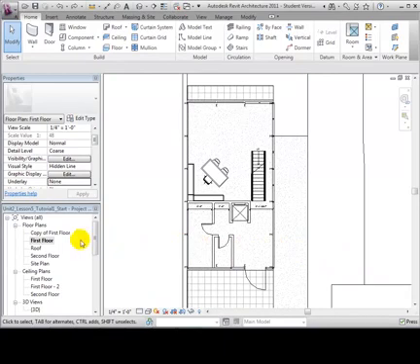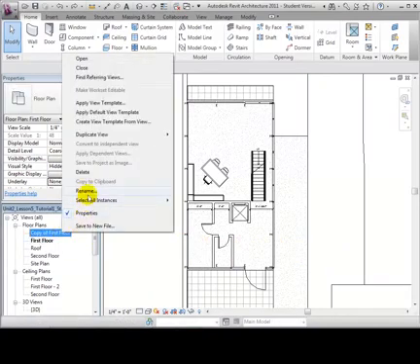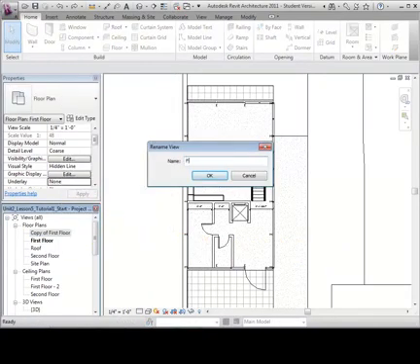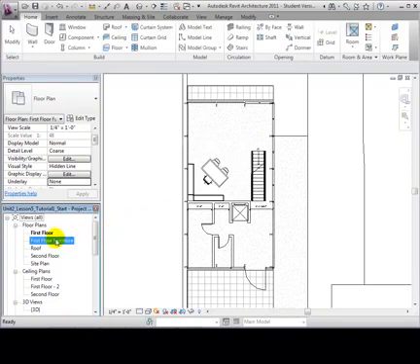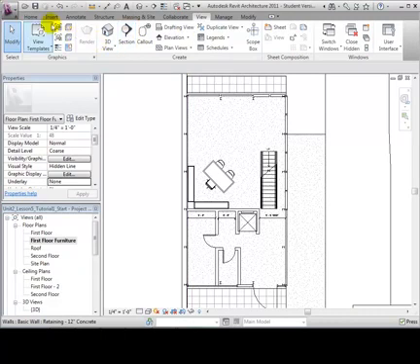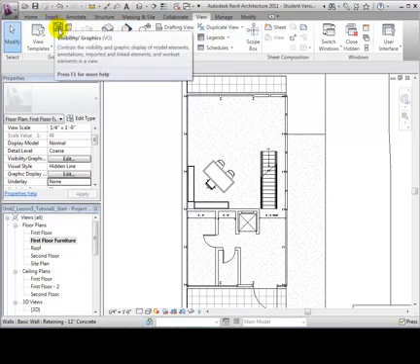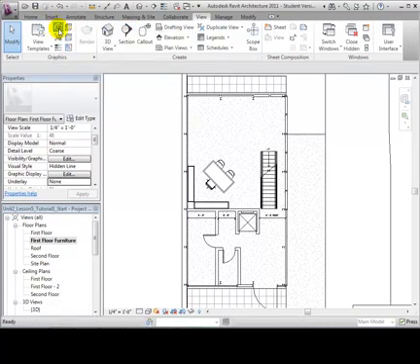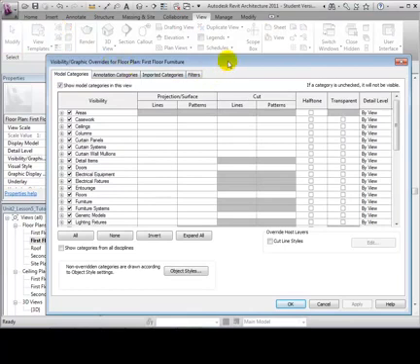Once a view has been created, we can select what and how things appear in a plan view. Let's rename one of our duplicate views First Floor Furniture. In the View tab, open the Visibility Graphics tool.